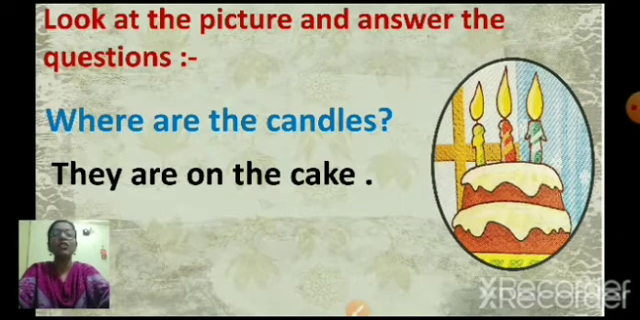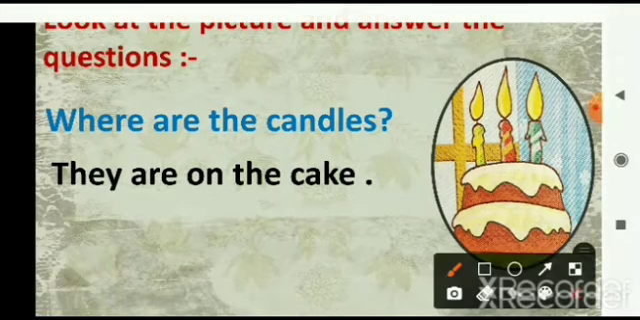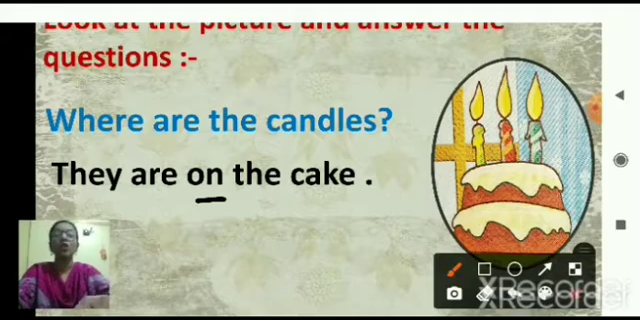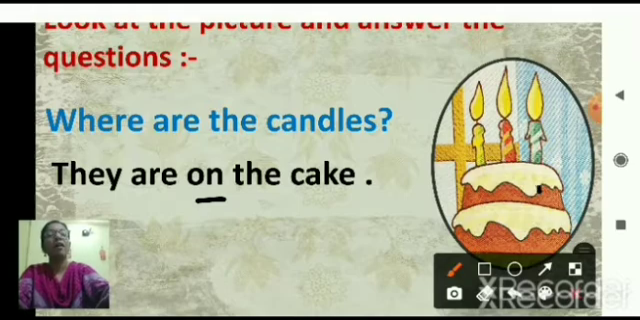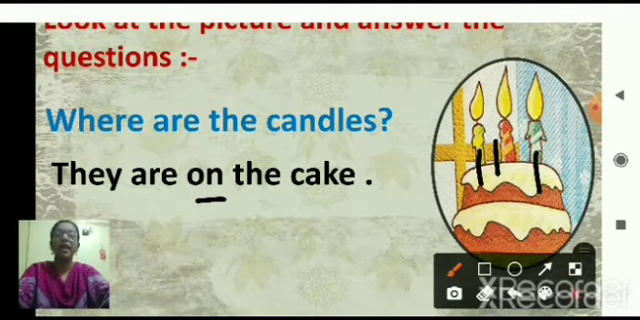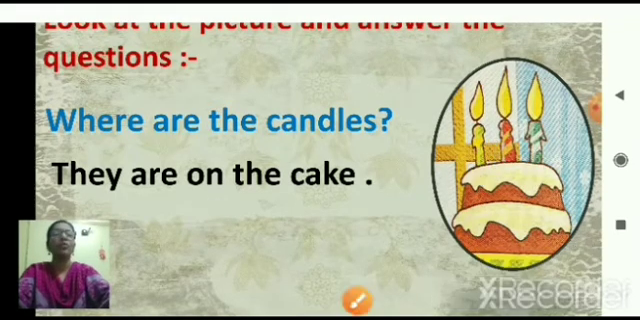Now, can you tell me which is a position word here? Yes, on. So, on is a position word. So, where are the candles? They are on the cake. Right? Go to the next one.